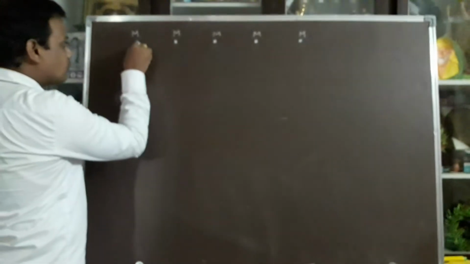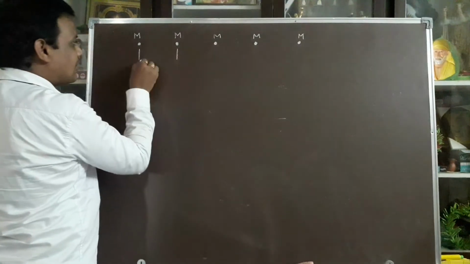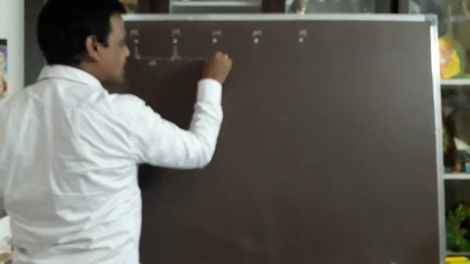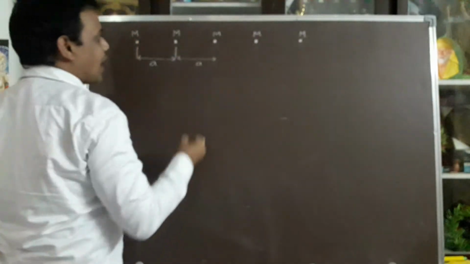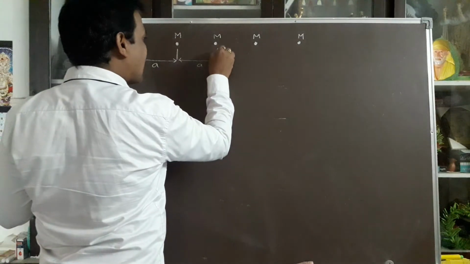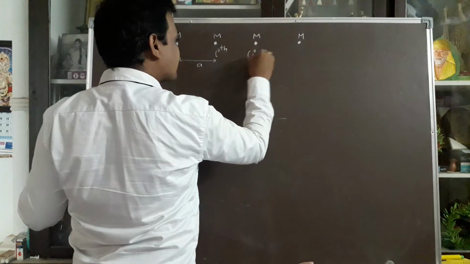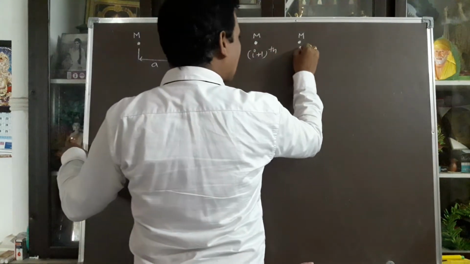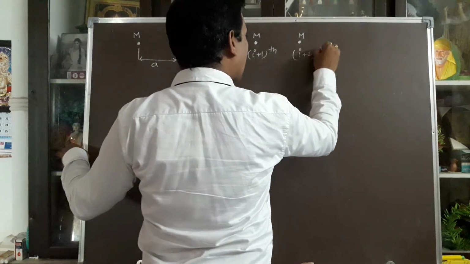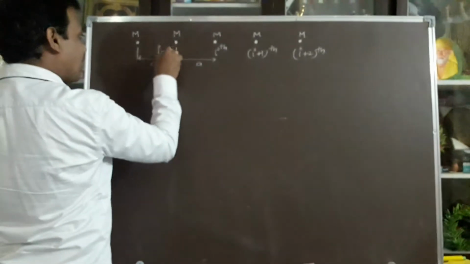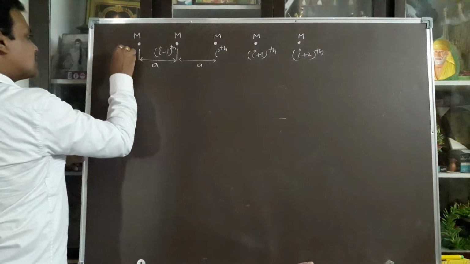These two atoms are separated by a distance of a. The neighboring atoms are separated by a distance of a, and so on. I am taking this atom as the ith atom. This is the I plus 1th atom, this is the I plus 2th atom. This is I, so this is the I minus 1th atom, and this is the I minus 2th atom.